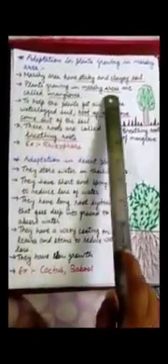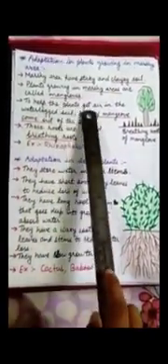The plants growing in marshy areas are called mangroves. To help the plant get air in waterlogged soil, meaning soil which is filled with water, the roots of mangroves come out of the soil. Roots are inside the soil, but the mangrove roots, you can see these are the mangrove roots, come out of the soil to get air because the soil is filled with water.